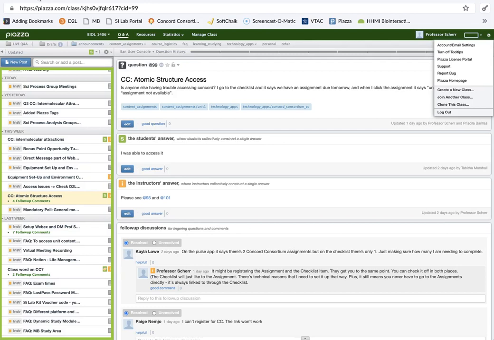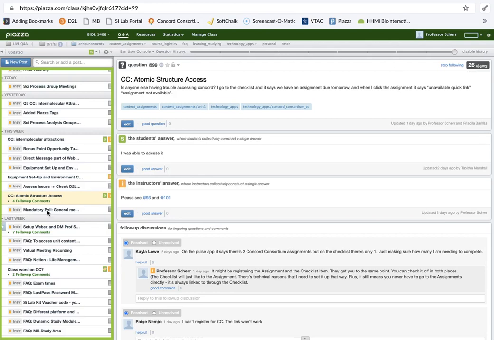Mandatory stuff, all the assignments except for polls. Polls, like sometimes I do a question, like I need you to tell me a yes or no, so I can survey the class. Those may just be posted on Piazza. But other than that, all the assignments are on D2L on the checklist. So go through those checklists to do your assignments. You don't have to be worried about missing an assignment on Piazza. Like I said, you may have polls on there that I need you to do that you would get participation points for.